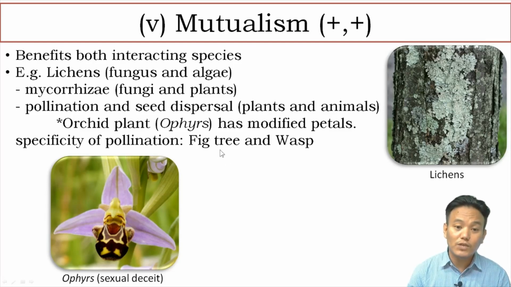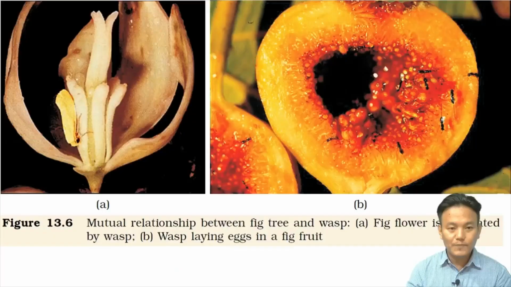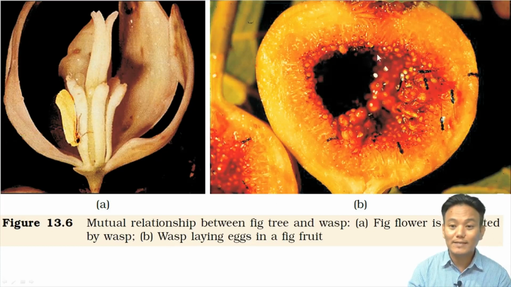The fig tree provides a nursery within its fruit for the wasp brood, whereas the wasp helps the fig tree in pollination. There is no other insect which can pollinate the fig flower. So it's a specificity of pollination. In this picture, you can see the mutual relationship between the fig tree and wasp. In figure A, the fig flower is pollinated by the wasp, whereas the wasp lays its egg in the fig fruit, where the larvae will feed upon the fig seeds. So it's a mutual kind of relationship. So that is about mutualism.